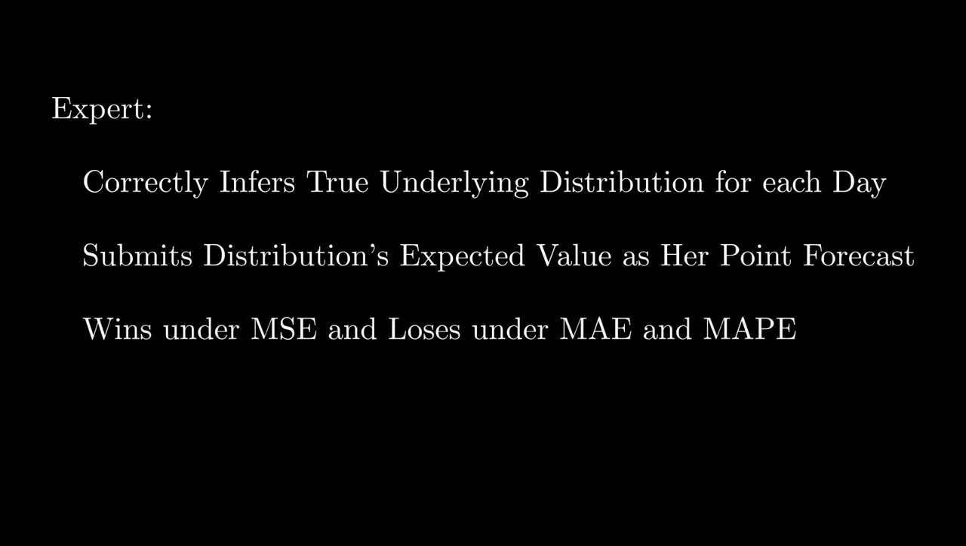In the previous episode, we discussed that in the forecasting competition introduced there, the expert who correctly inferred the true underlying distribution for each test day and submitted the distribution's expected value as her point forecast of the day lost to naive forecasters when the error metric was anything but mean squared error. Within the next several minutes, and using concepts from the field of Bayesian decision-making under uncertainty, I will explain the main reason she wins under mean squared error.